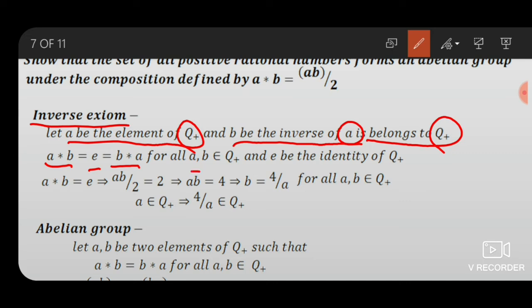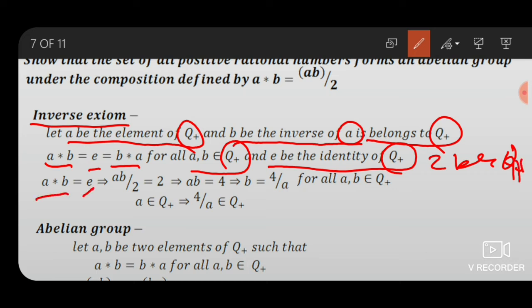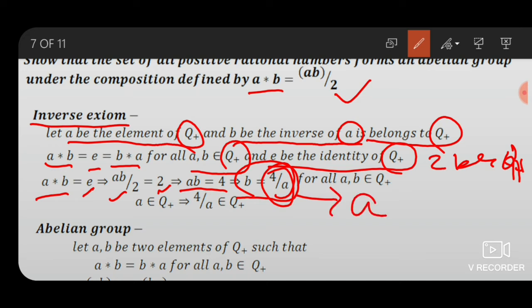For all A, B belonging to Q plus, E is the identity of Q plus, and 2 is the identity of Q plus. So A star B equals E. Now A star B equals AB by 2, then AB by 2 equals 2. So AB equals 4. This implies B equals 4 upon A. 4 upon A is the inverse of A. It also belongs to Q plus. Now the inverse axioms are satisfied.